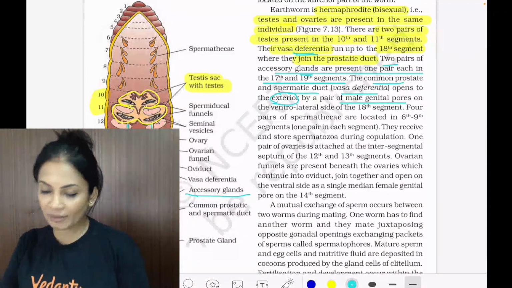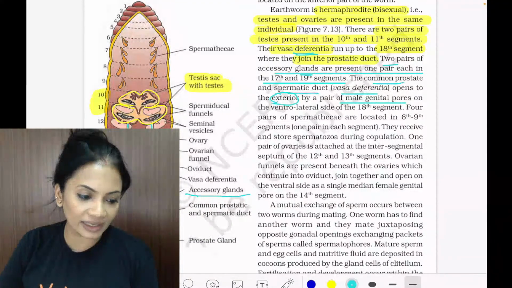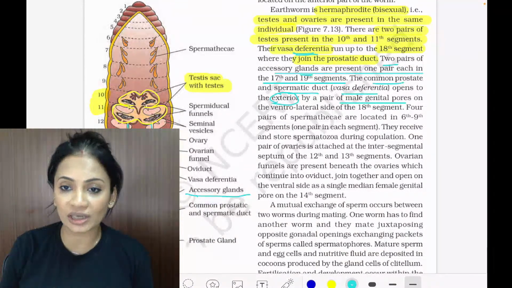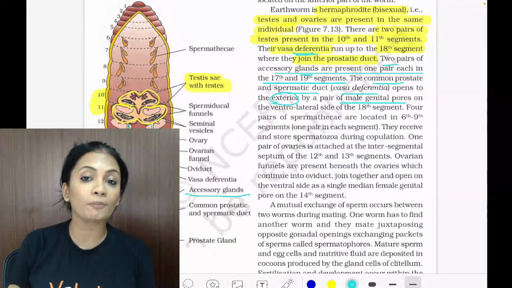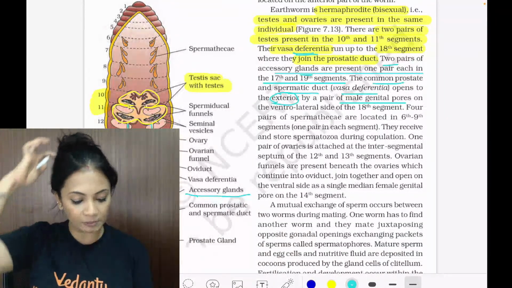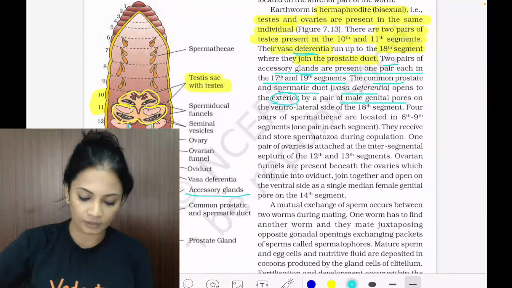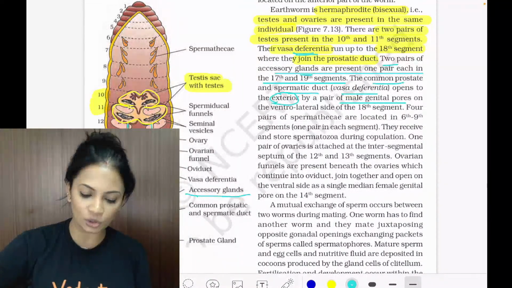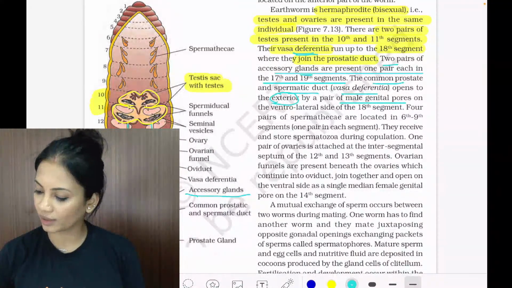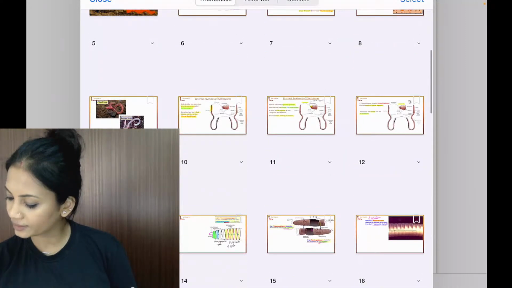Now, if you remember, where exactly were the male genital pores? Everyone, do you remember that? They were paired, but where were they located? Let's go back to that. You'll be able to understand which part I'm talking about. Just see over here, kids.